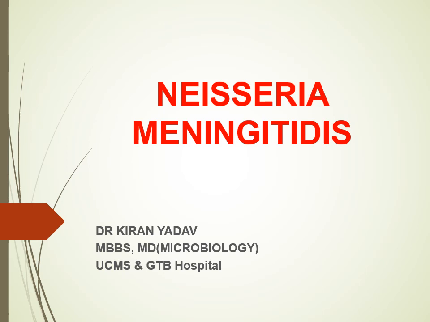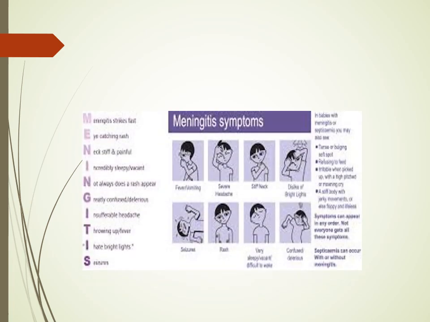Hello everyone. Today I will tell you about Neisseria meningitidis, which belongs to the genus Neisseria. It causes an important disease, meningococcemia. The patient presents with meningitis along with rashes. As the patient presents with meningitis, there will be symptoms of meningitis, that is, the patient will come with fever, headache, vomiting and stiffness in the neck, and along with that there are rashes.